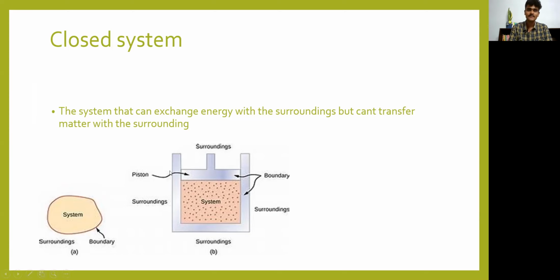For example, we take a piston, or a syringe, with air in it. You block the syringe hole and press it, compressing the air. Heat is generated due to the compression of air, and the heat is transferred to the walls of the syringe. But is the air getting transferred? No, the air is getting compressed and remains the same in the syringe. So the mass is not moving anywhere, but the energy is being transferred. Such a system is called a closed system.